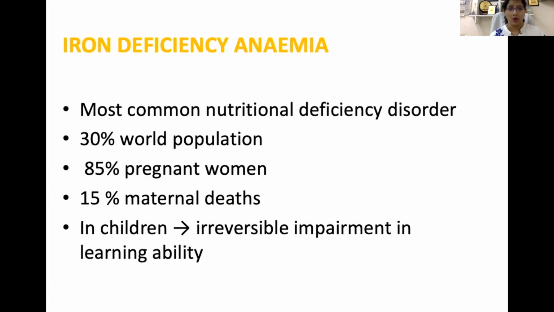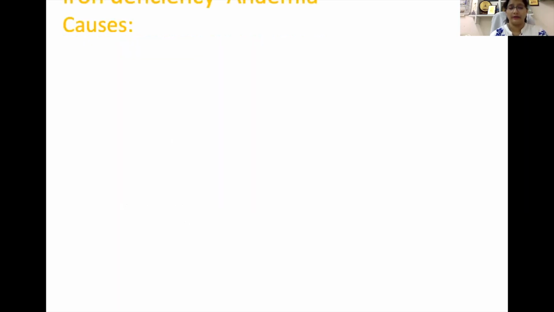Now let's come to the disorders of iron. First is iron deficiency anemia. This is the most common nutritional disorder. Around 30% of the world population is suffering from iron deficiency anemia. Out of this, 85% of pregnant women are victims of it, and it is responsible for 15% of maternal deaths. In children, irreversible impairment in learning ability occurs if they suffer from iron deficiency anemia from a very young age. So what are the causes of iron deficiency anemia?